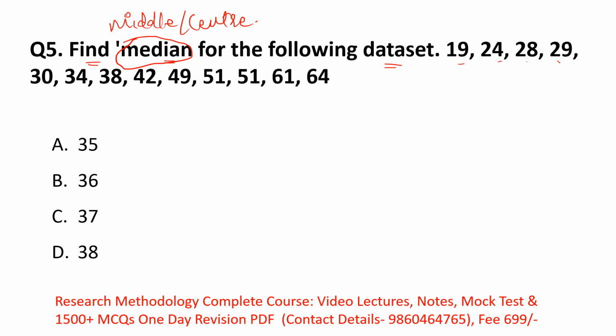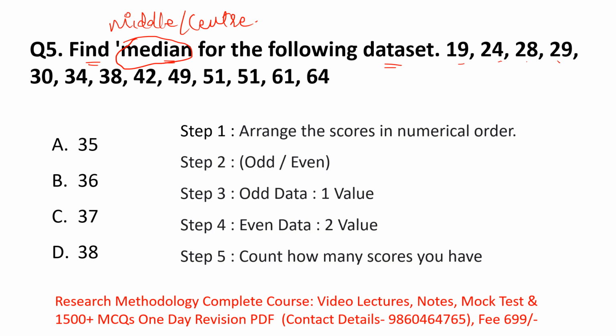For finding the median, you should know some steps. We'll see step by step, very easy. You should only know what these steps are, so take a screenshot, or you can also make your own notes. The first step is to arrange the scores in numerical order, from lowest to highest.